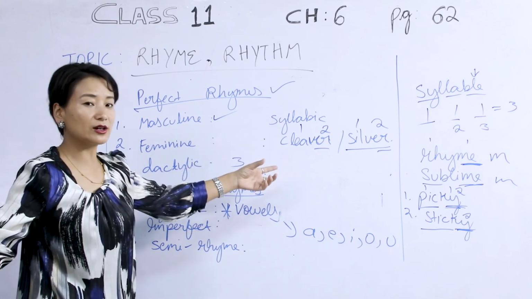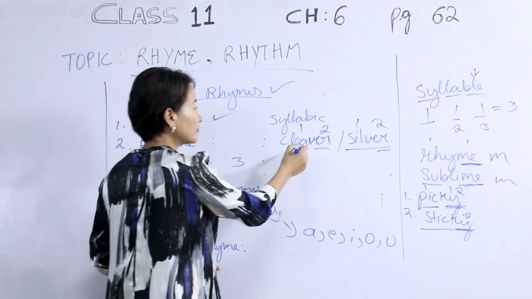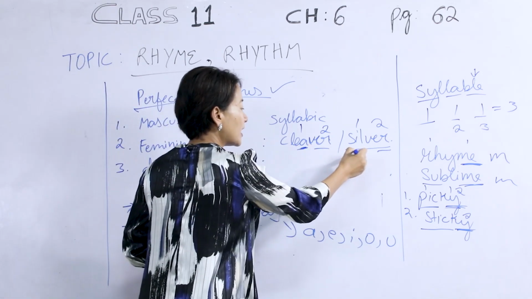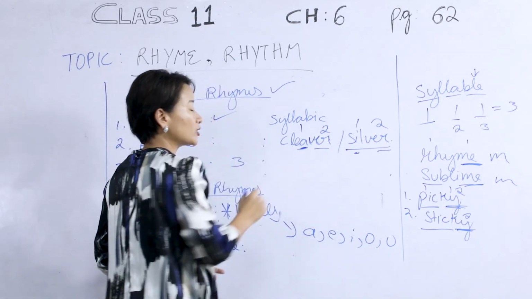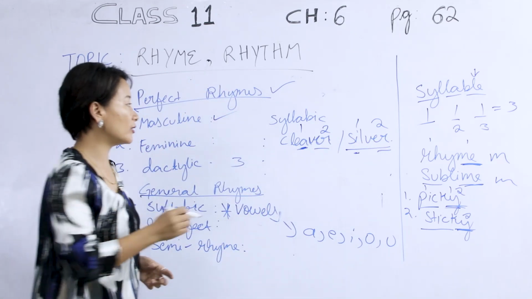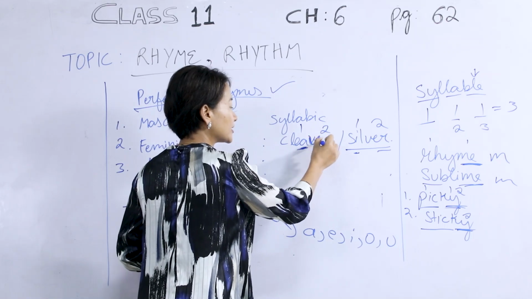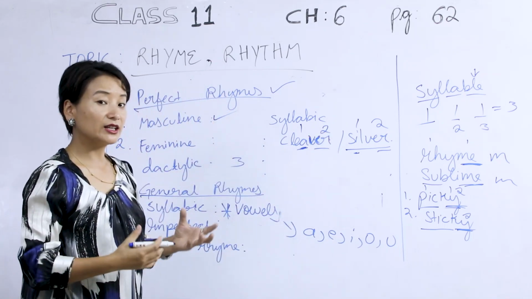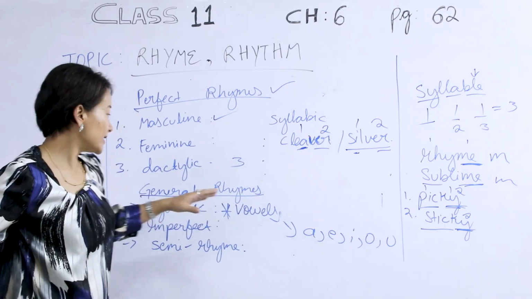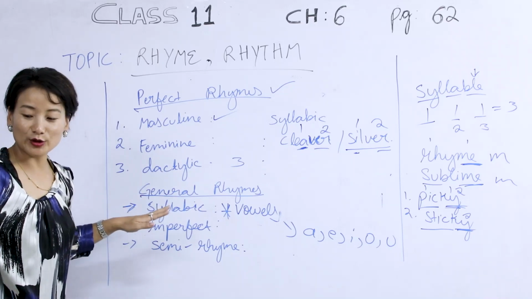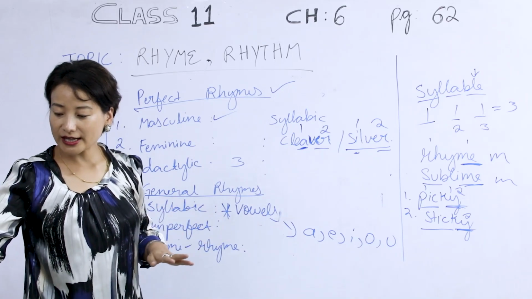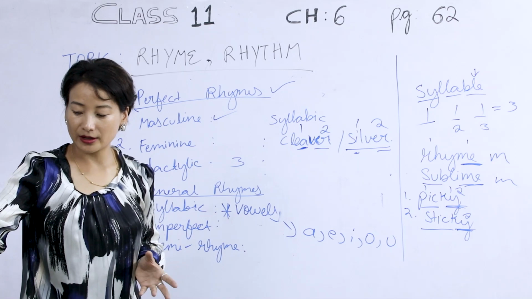And we are not focusing on the vowels, which means we are not focusing on these vowels, I, E, A, E, and so on. But we are more focused on the sound of these letters put together, cleaver and silver, and so on. So that is the general rhyme. I'm sure you are familiar with that. Now let's take a look at imperfect rhyme.